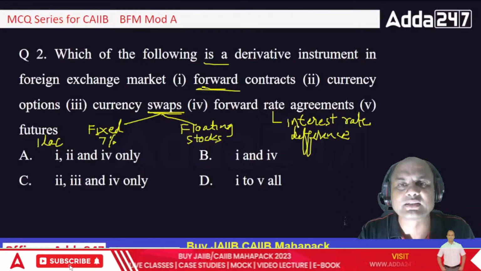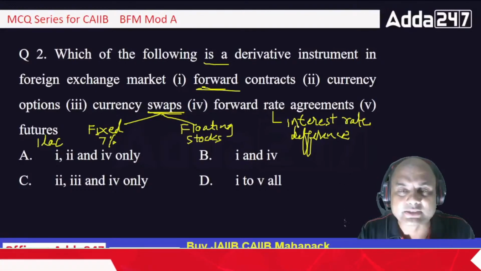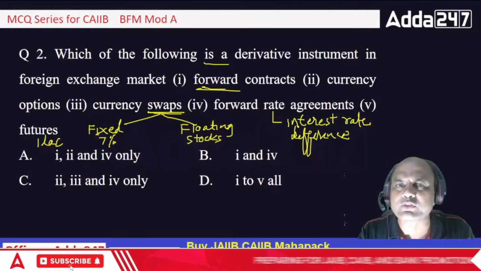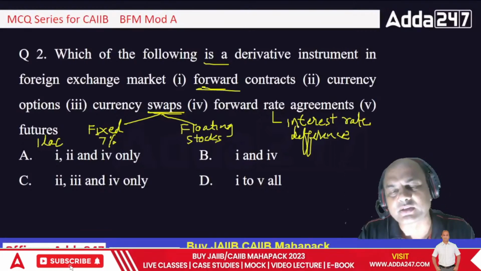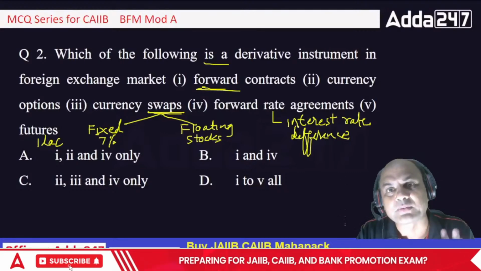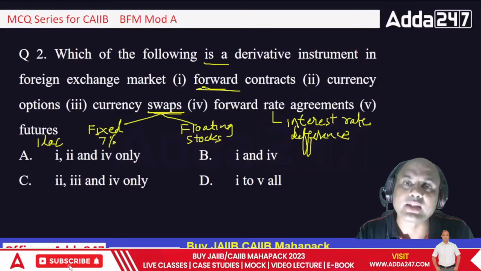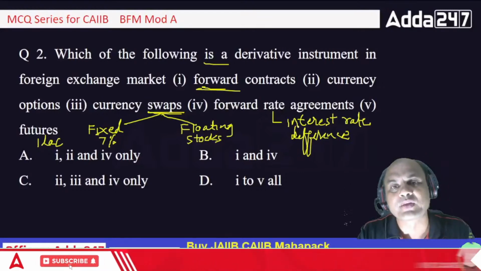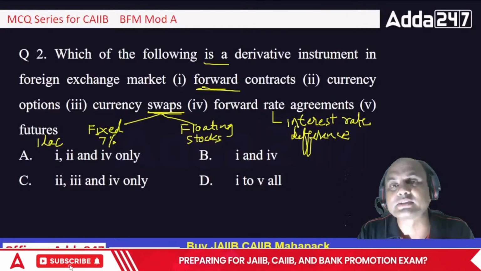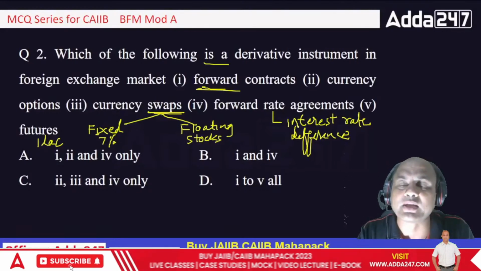Suppose today the FD rates are, let's say, 7%. After 1 year, if you and I start betting, I say the FD rates will be 9%, and you say after 1 year the FD rates will be 5%, they'll go down. I am saying they go up. So at the end of 1 year, when things actually happen, we'll check the difference in our interest rate where the actual FD rates are, subtract from our figures and then adjust the money.